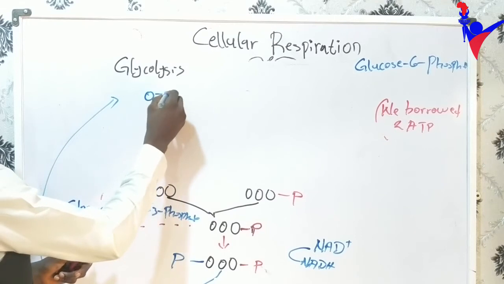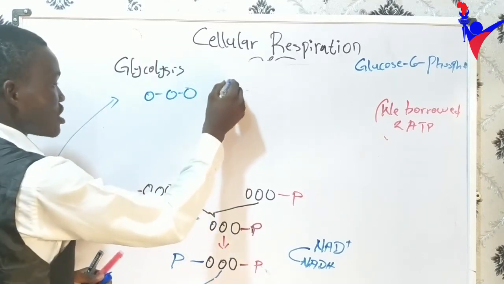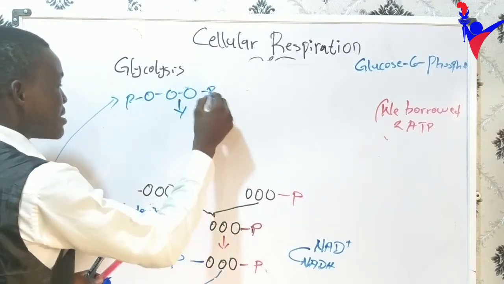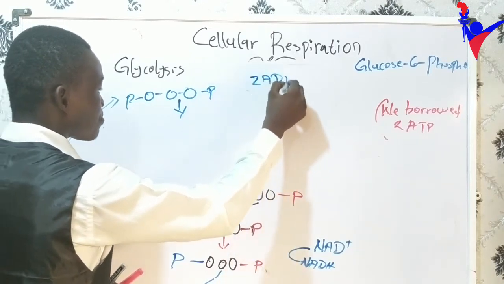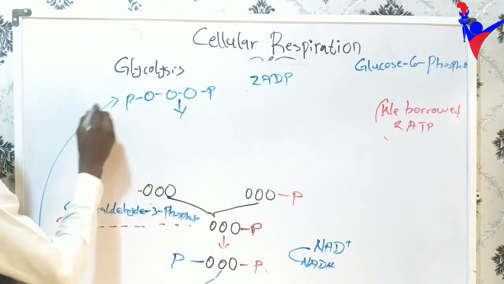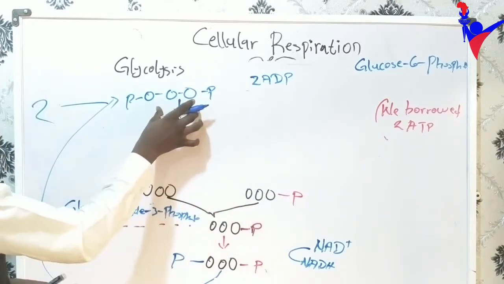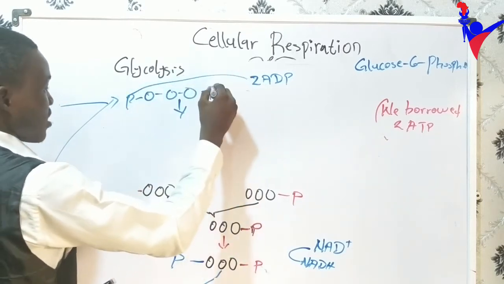Our bisphosphoglycerate now transfers those phosphate groups to ADP, 2 molecules of ADP. Don't forget we are having 2 of this from here. I'm just representing it as 1.